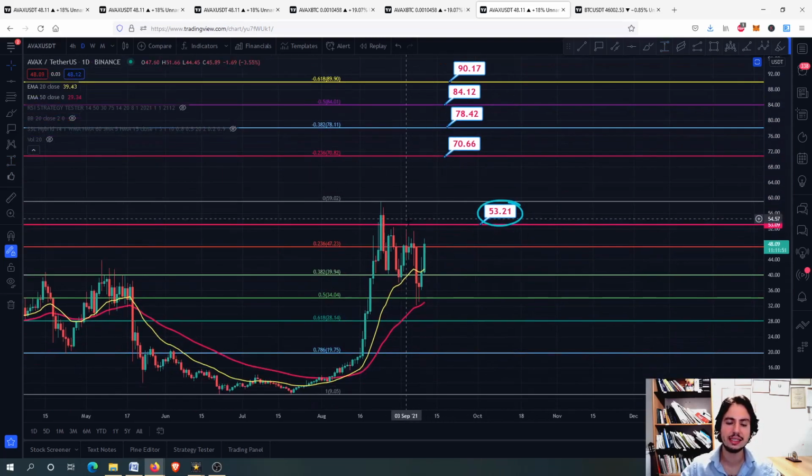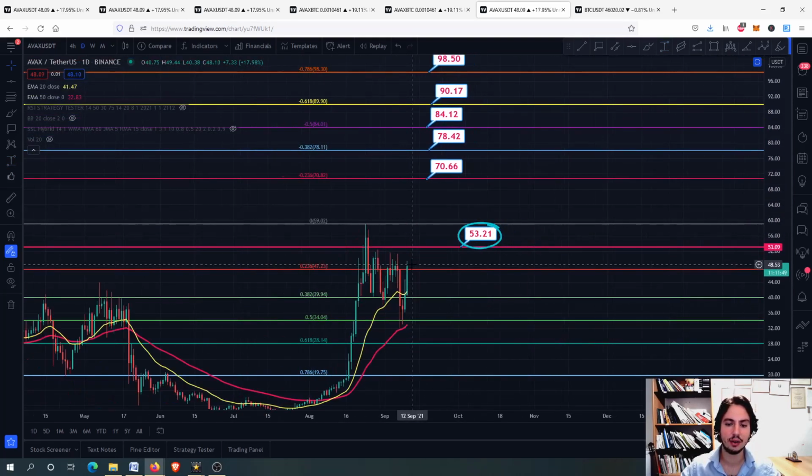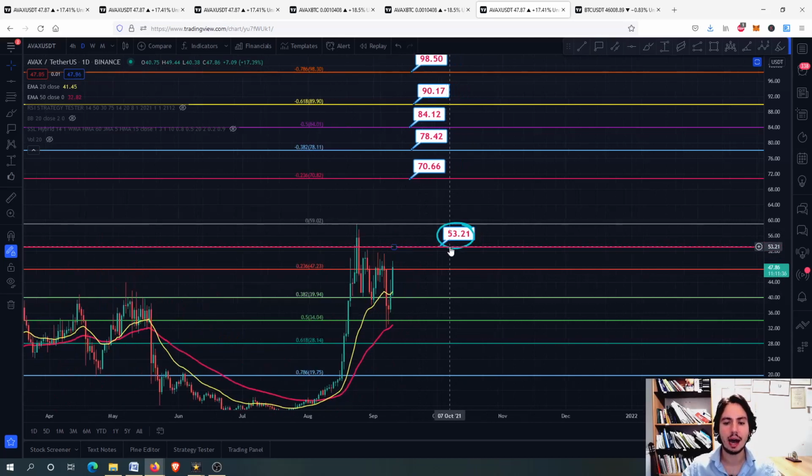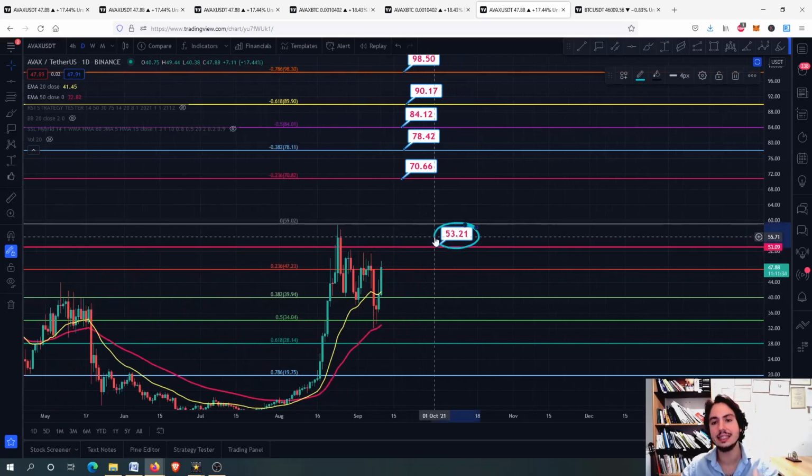Of course, these targets are if we close above the 53, because then we minimize the risk. I don't want to be the classical moon boy that will tell you Avax will go to 200 Tether USD, but it has many chances of going above the 53 as it is of now.